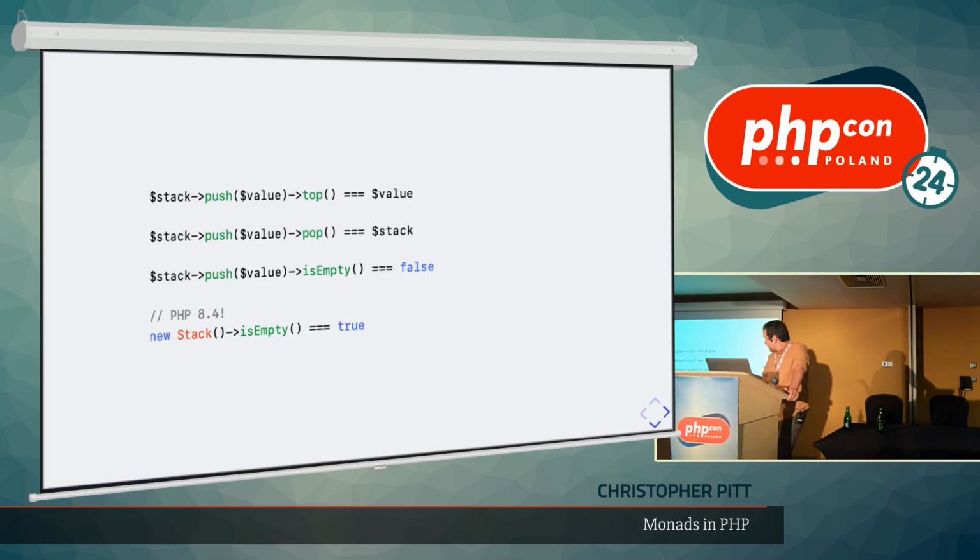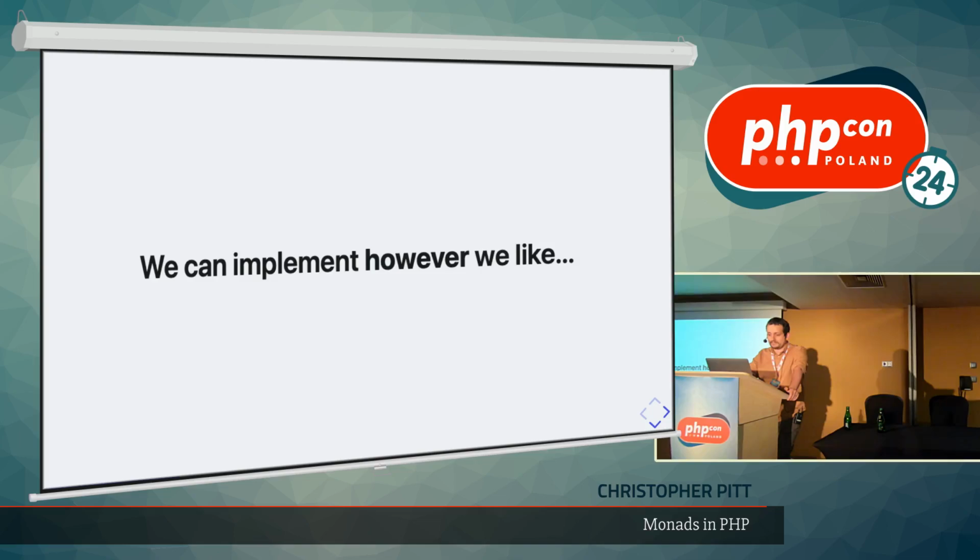Nice little note about PHP 8.4 where we can avoid the brackets around the new class constructor. But no further code in this talk actually uses that, so I'm kind of sad about that. Okay. Knowing the operations and the rules, we can implement a stack however we like.